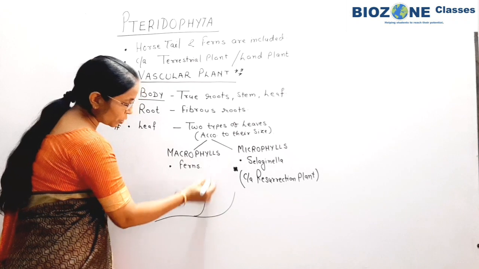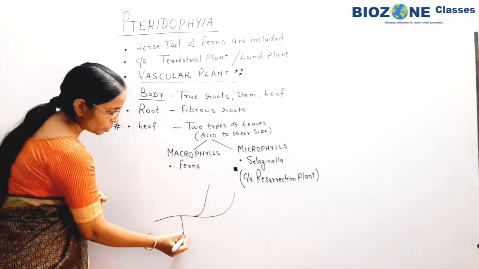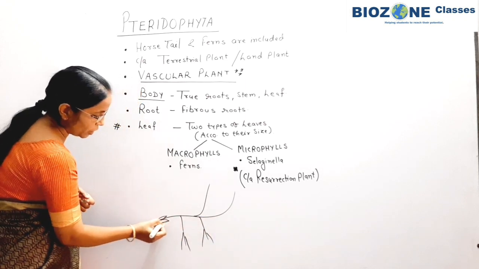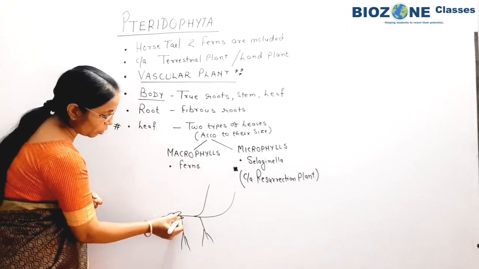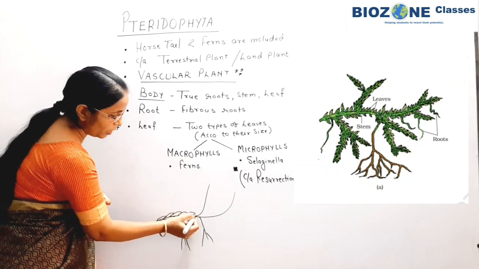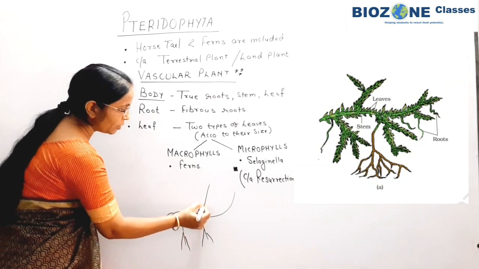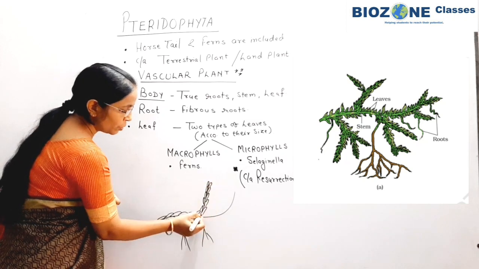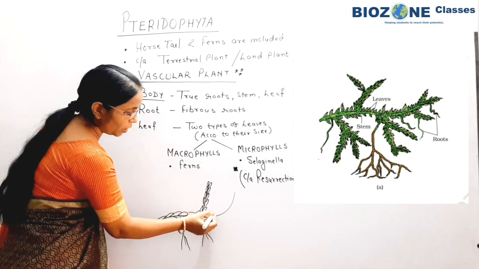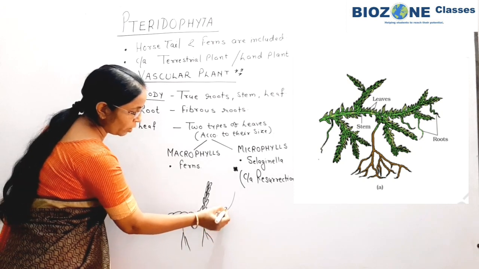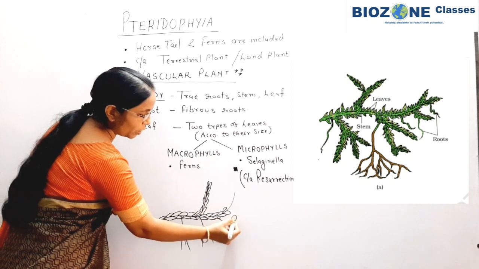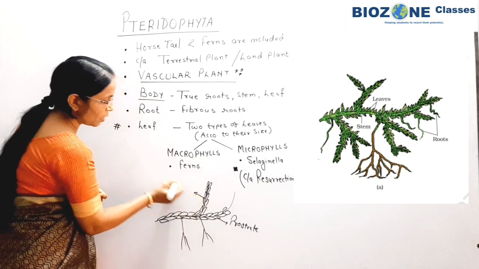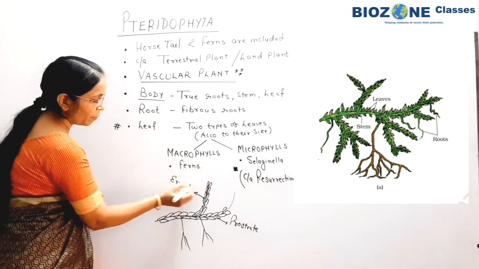If you see the structure of Selaginella, the simple fibrous roots are present, and secondly, in Selaginella the spiral arrangement of microphyllous or very small leaves you see. Some of the branches are growing upwardly and the rest of the branches are growing superficially on the surface of soil. So these branches are prostrate branches and these are the erect or vertical branches.